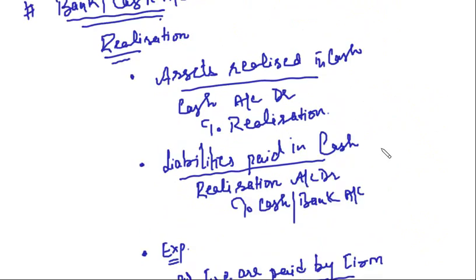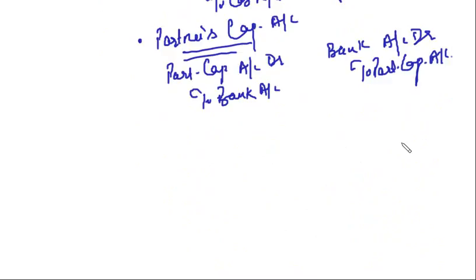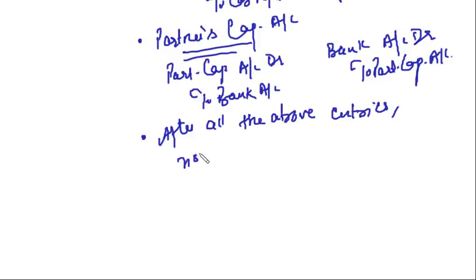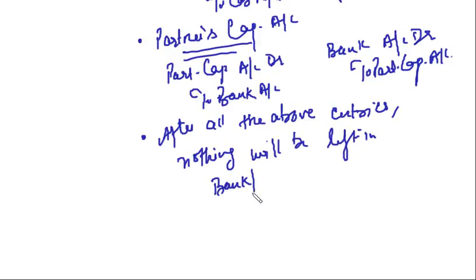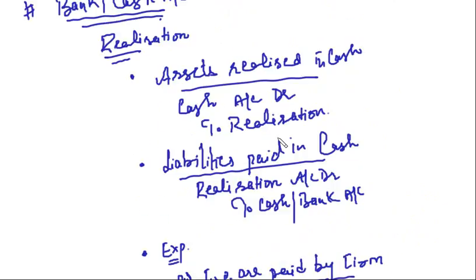So after all these entries, nothing will be left in bank and cash. After all the above entries, nothing will be left in bank or cash account, right? Clear? So this is very simple to prepare cash or bank account.